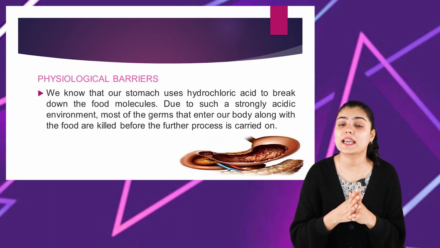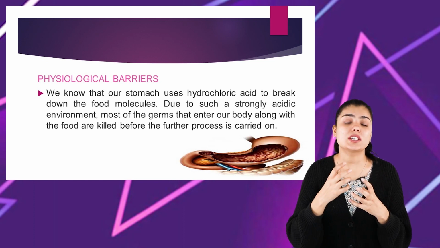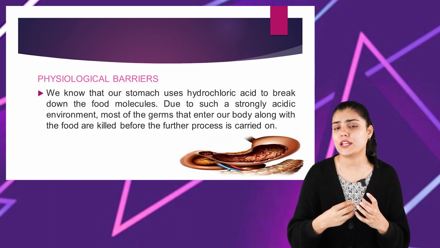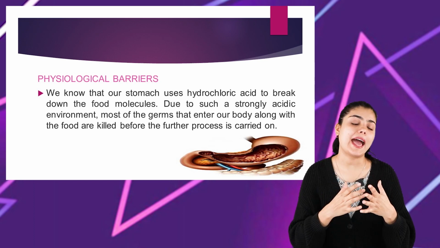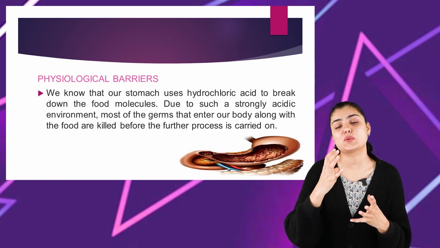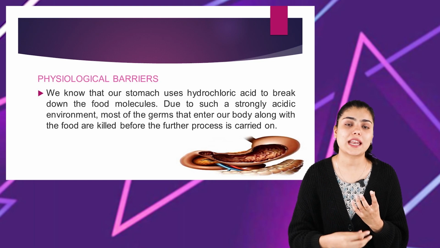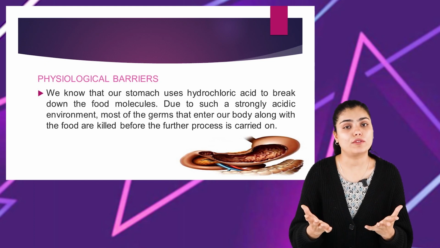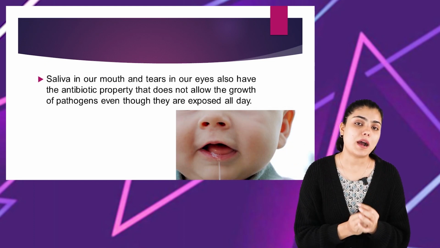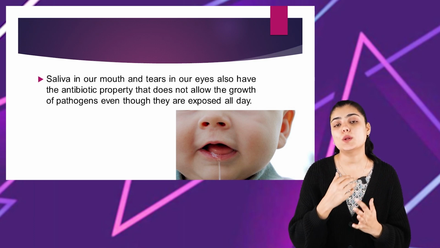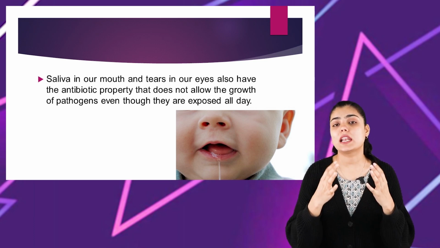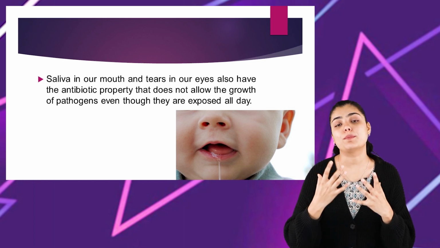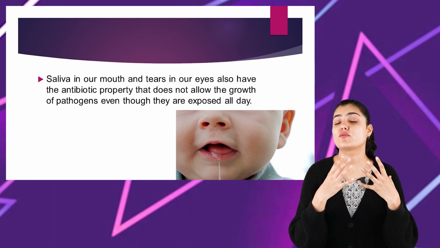It is such an interesting thing that all these physiological characteristics of our body, even though their primary function is different, act as a physiological barrier. The acid present in our stomach kills the microorganisms that we consume along with the food because of its acidic nature. Similarly, the saliva in our mouth and the tears that come out of our eyes also have antibiotic properties that do not allow the pathogenic microorganisms to enter our body, even though we are exposed to pathogens all day long. So that is all about the physiological barrier.